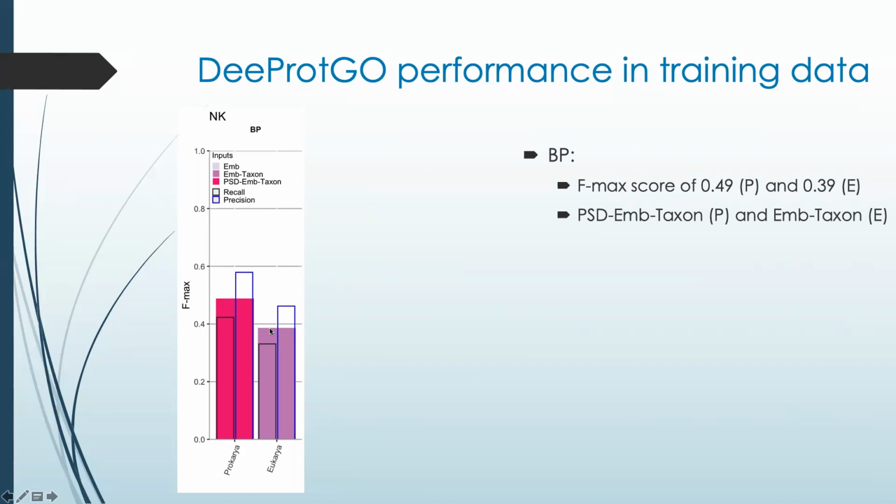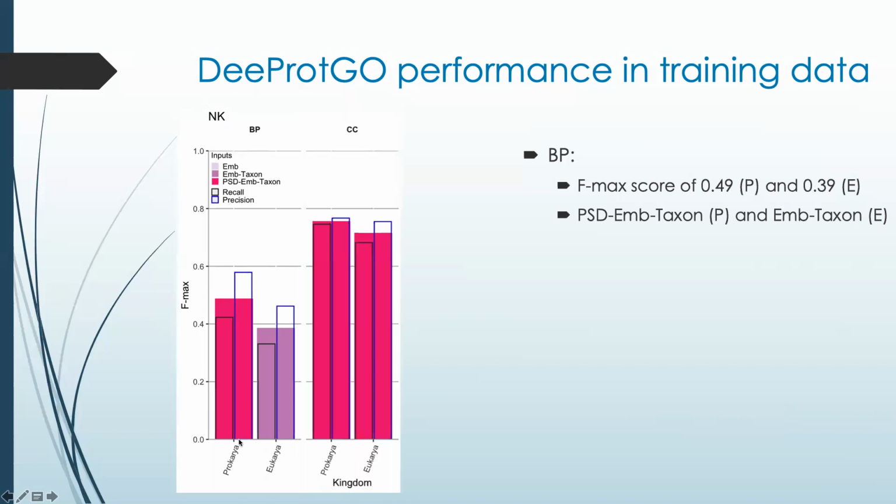for prokarya and eukarya respectively, and at least embedding and taxon information were used by DeepGo for doing the prediction, even more being also necessary to use the protein similarity measure for doing the predictions of prokaryotic proteins.